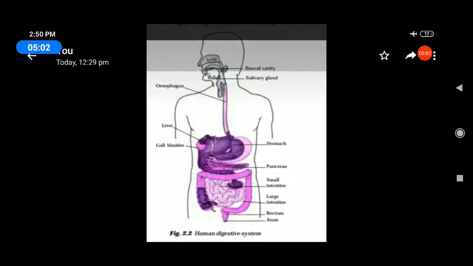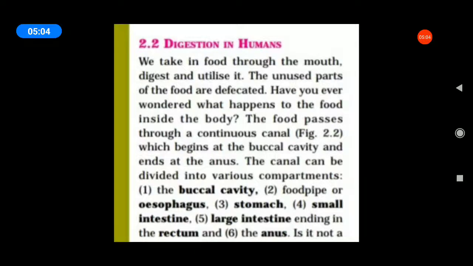Okay, next. Digestion in humans. Already we discussed what is digestion. The complex substances convert into simple substances, known as digestion. The food passes through a continuous canal which begins at the buccal cavity and ends at the anus. The canal can be divided into various compartments. What are the various compartments?